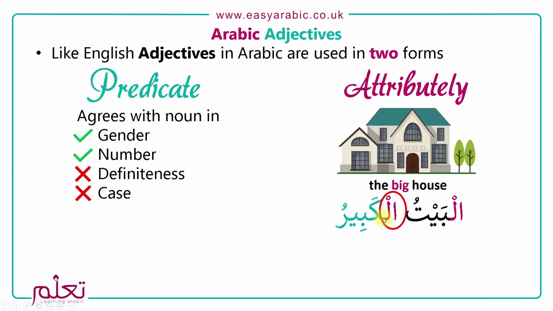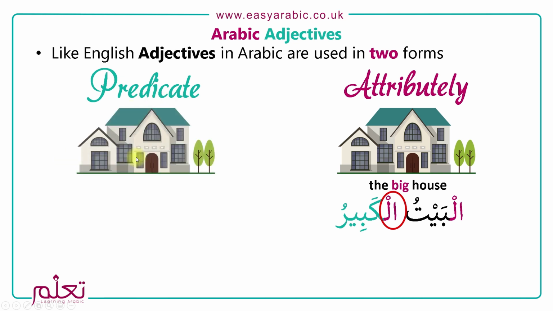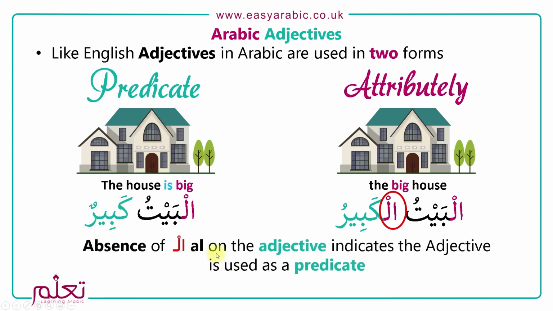Because the noun is definite, the adjective must also match when used as an attribute: al-baytu al-kabiru. When it's used as a predicate, so the house is big, you will say al-baytu kabirun. Here you can see that where the noun is definite, the adjective is not. It's indefinite, and the absence of al on the adjective indicates that it is used as a predicate.